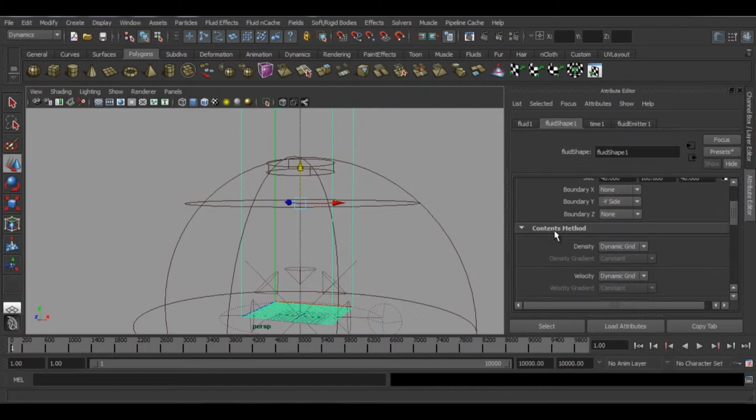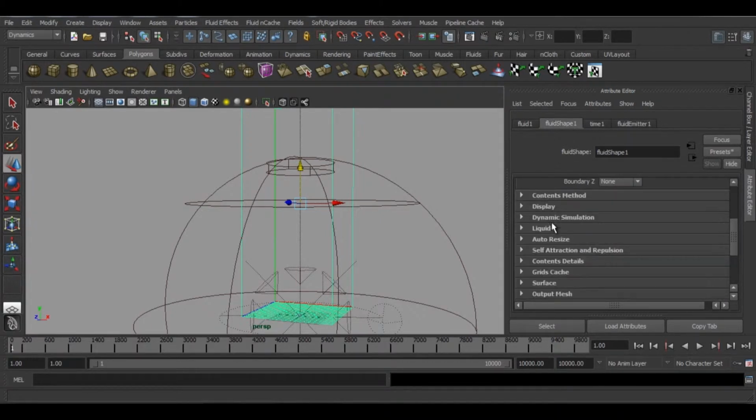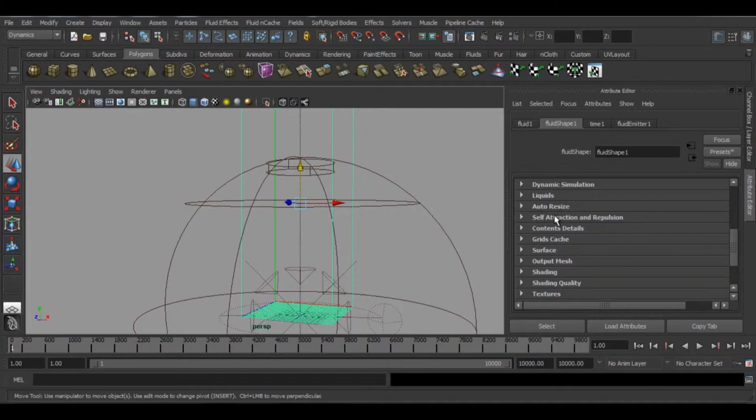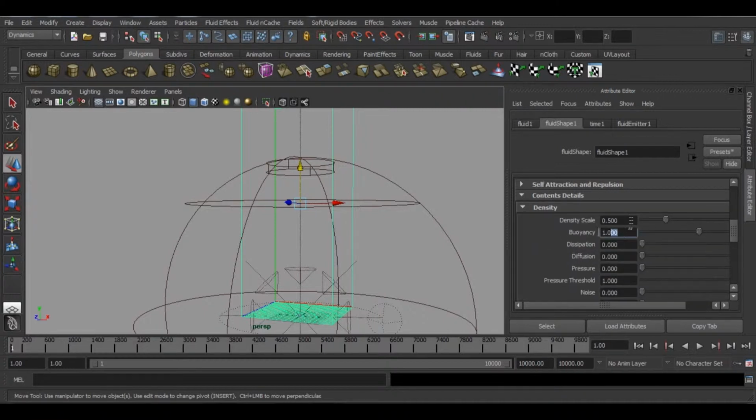The fluid shape we want to change. You can use auto resize if you want. You can click on auto resize and it will resize it to the emitter. You want to change the content details and mainly density. Density is okay. We'll change the buoyancy to, let's say, 2, dissipation to 0.5 and diffusion to 0.02.